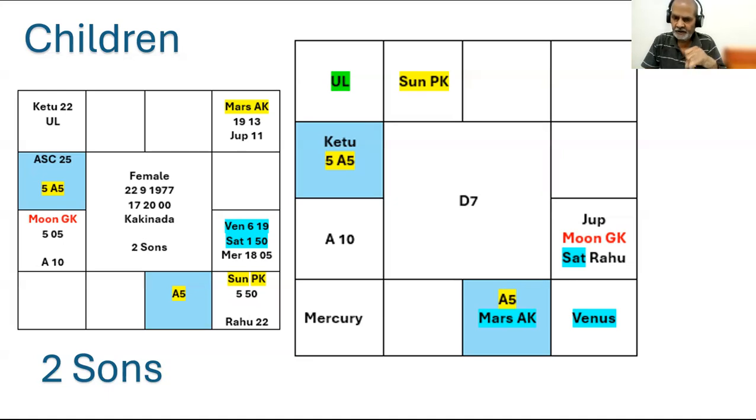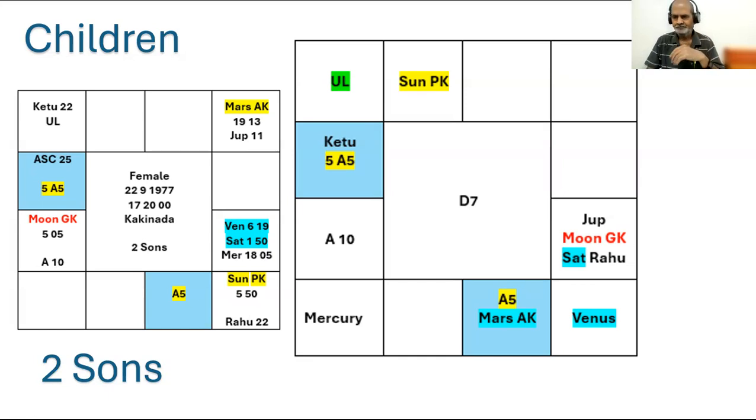Then A3 is connected, aspecting A5. Lord of A3, Sun, is connected to 5th from A5 and also to A3. And BK, Jupiter is connected. Then A10 is connected because A5 is 10th from A10. So all these are connected. These children are not yet working, they are in search of jobs in software.